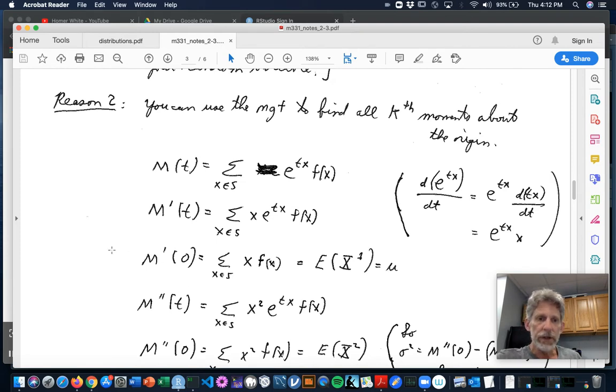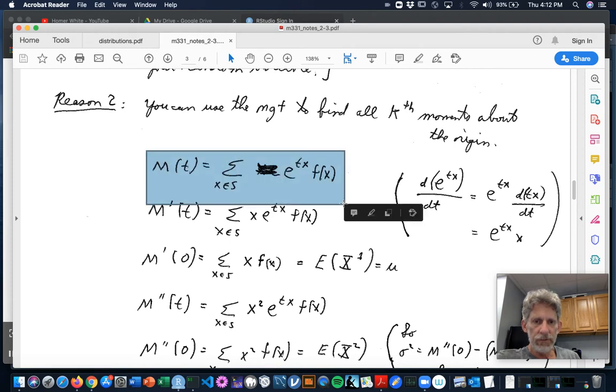You don't believe me? Let me show you. Let's start off with M(t). And first, actually, let me just think about what would be M(0)? If I put in 0 for t here, I'd have an e^(0·x). That's e^0, that's a 1. So I'd be summing up over all x in the sample space just f(x).